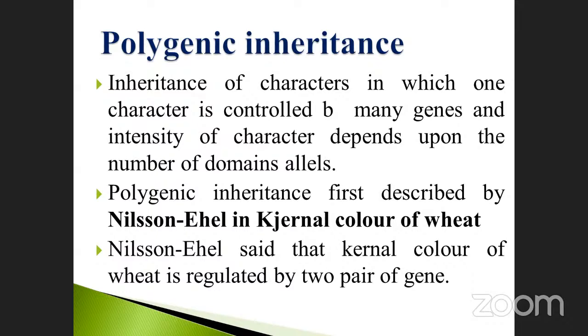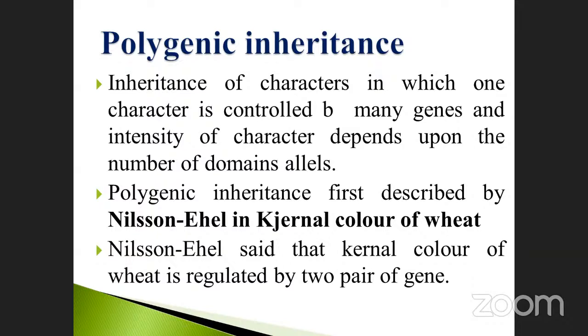Sir, is Nelson Ehle one scientist or two different scientists, sir? Nelson Ehle is one scientist, it's a full name. Yes, sir. Okay. Kernel, color of wheat. Note it down, my dear students. Wheat is the example taken by Nelson Ehle for the process of polygenic inheritance.